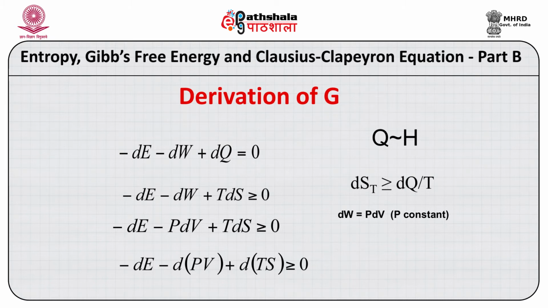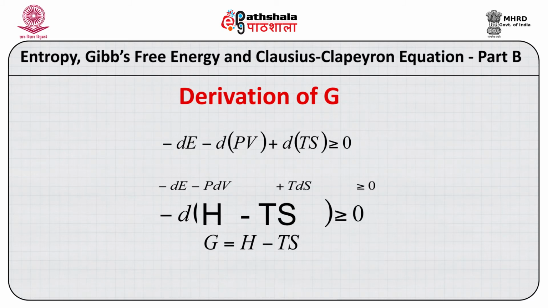Now you may wonder, how come PdV becomes dPV or TdS becomes dTS? The reason is very simple. If you expand, it will be like this, the way you do simple differential calculus. And if you fix the pressure and temperature, then these two terms actually vanish. So this is basically equal to this, and that is the reason why I can derive this equation from here.